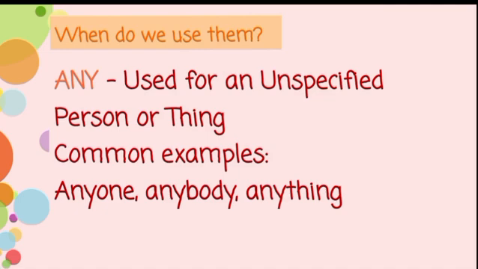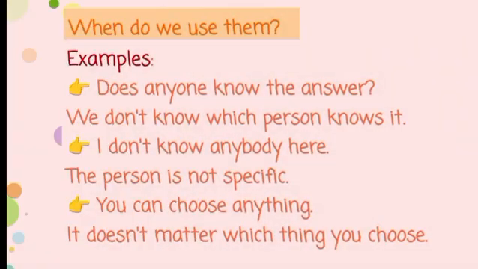Next we have any. It is used for an unspecified person or thing. Common examples are anyone, anybody, anything. All of these are indefinite pronouns. Look at the examples. Does anyone know the answer? We don't know which person knows it.